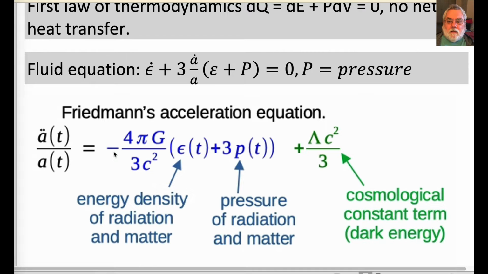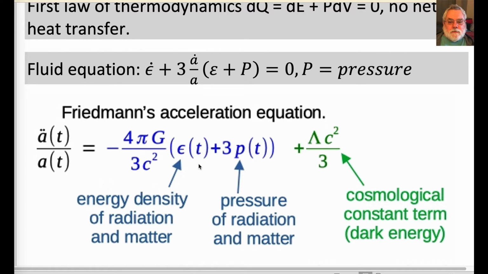Because of this negative sign, matter and radiation cause the scale factor to decelerate due to gravitational attraction. This first term, the energy density and pressure of matter and radiation, cause the expansion of the universe to decelerate, slow down, for the first 7.6 billion years.